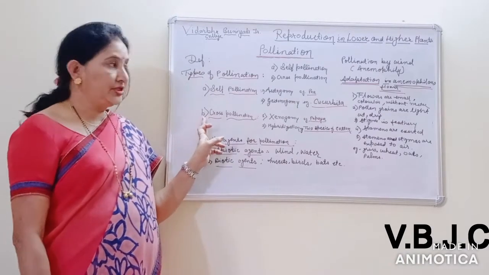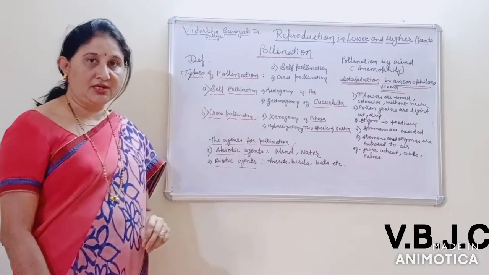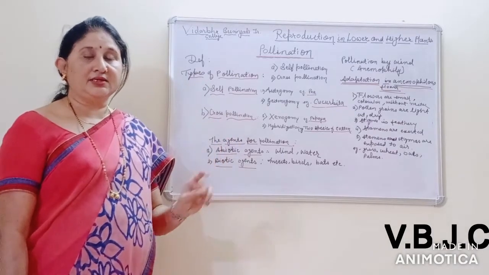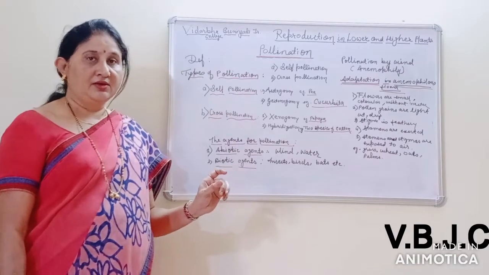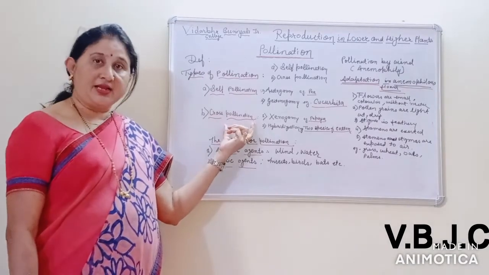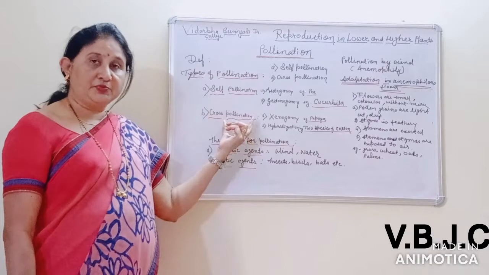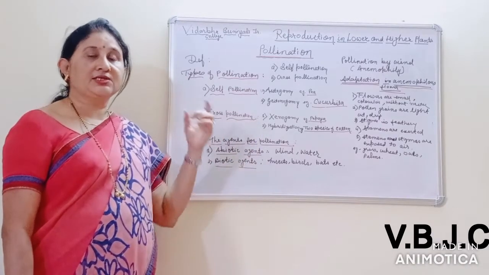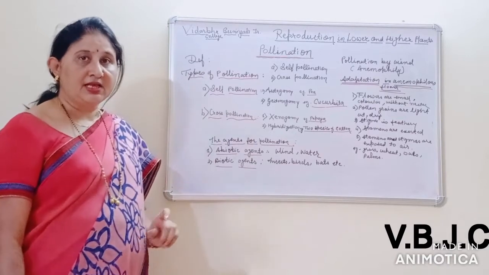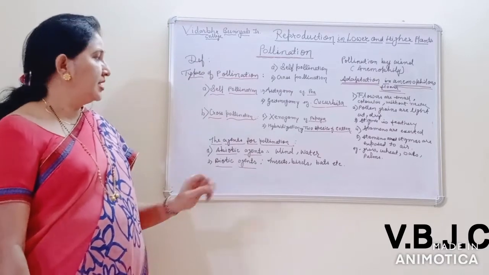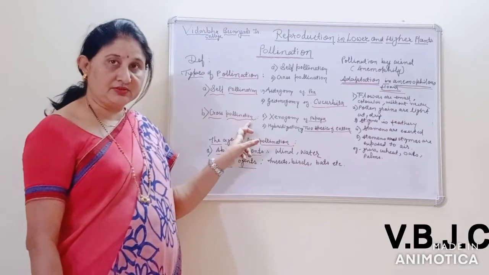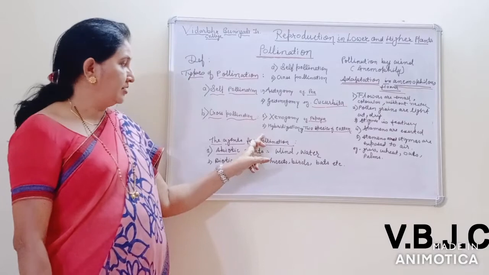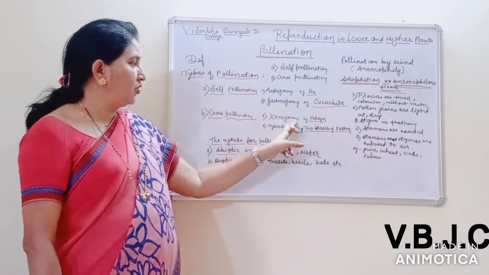The second type of pollination is known as cross-pollination. Cross-pollination means the transfer of pollen grains from the anther to the stigma of another flower which belongs to the same species, or different varieties, or different species of plant. Under cross-pollination there are two types. The first is known as xenogamy.